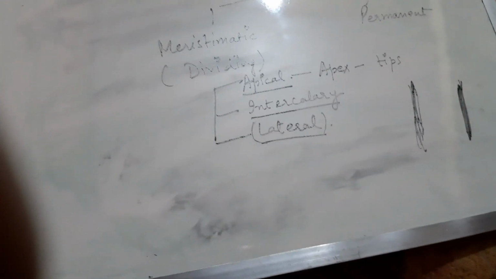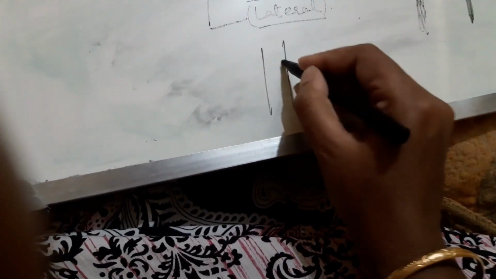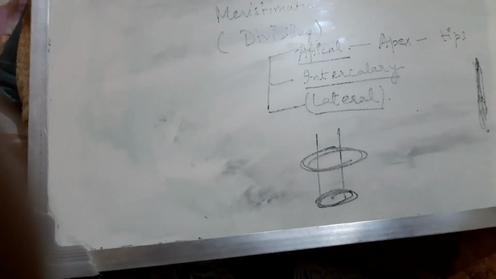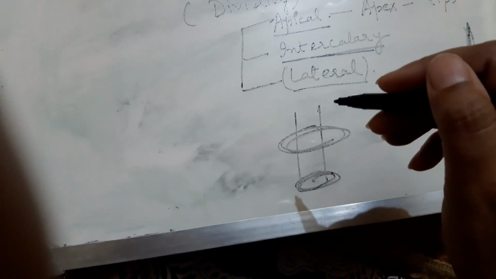Now, suppose the entire tissue of the plant has stopped growing and has become specialized. But what happens is, in between, you might have seen in sugarcane, there are nodes and internodes. The nodes have stopped dividing, but the internodes are still dividing, so they have grown out. So one part is dividing among the non-dividing parts. That is called the intercalary. The part which is dividing in between the non-dividing parts is called intercalary meristem.